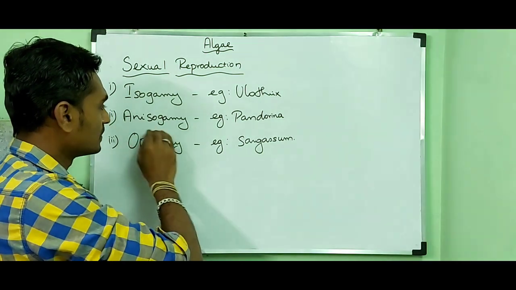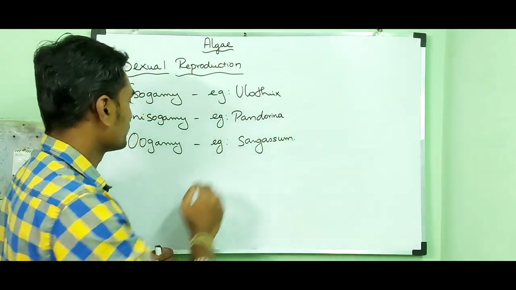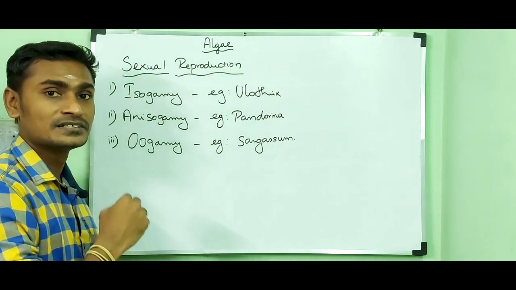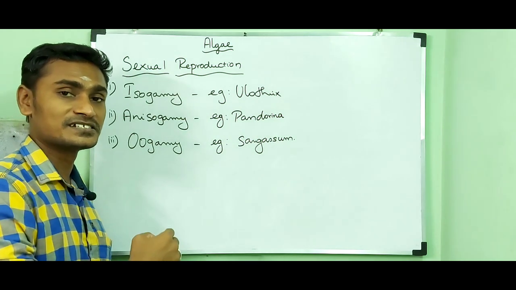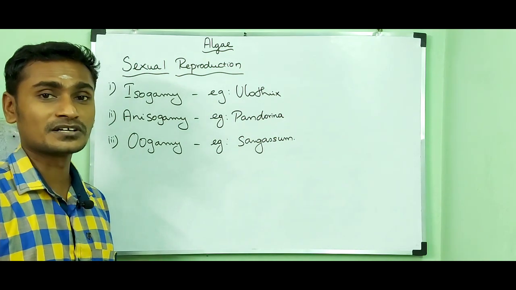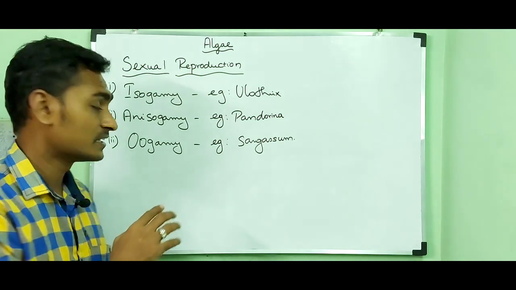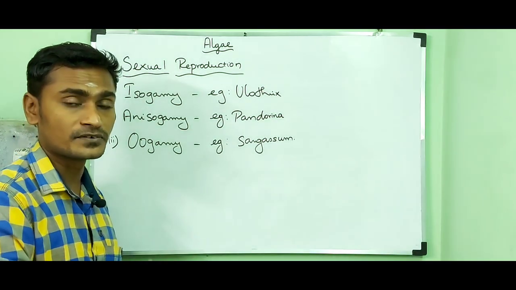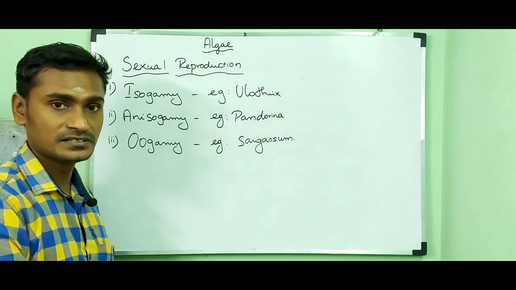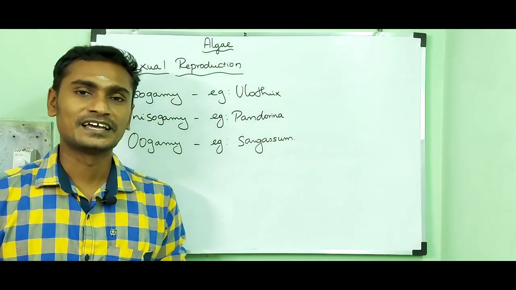That type of fusion of gametes is called anisogamy. Example, Pandorina. Then oogamy means the fusion of gametes that are both morphologically and physiologically dissimilar. That means the female gametes are non-motile and large in size, while the male gametes are motile and smaller in size. The oogamy type is an advanced type of sexual reproduction. Example, Sargassum. So that's all about sexual reproduction in algae.